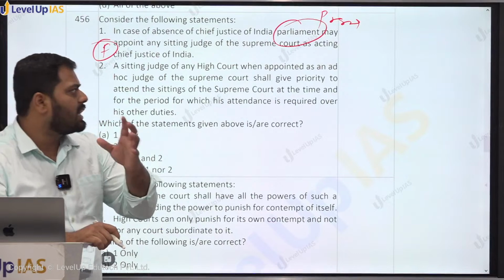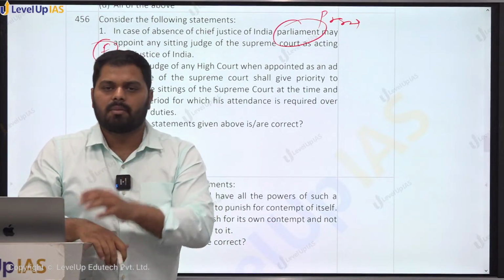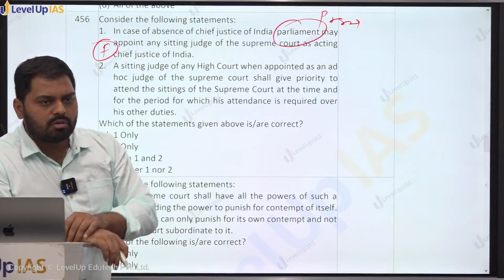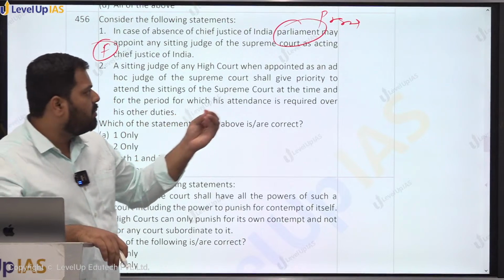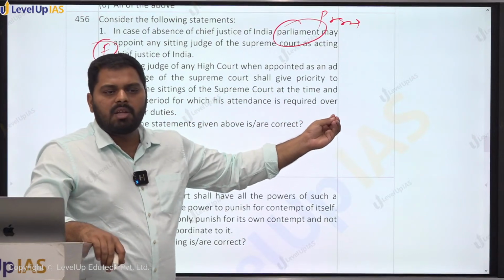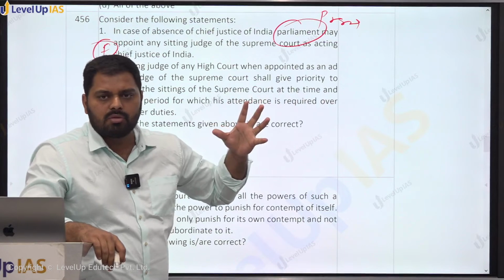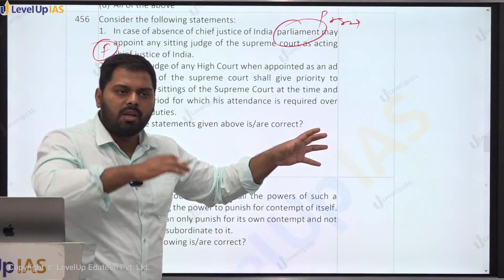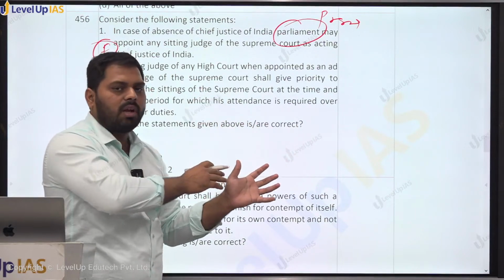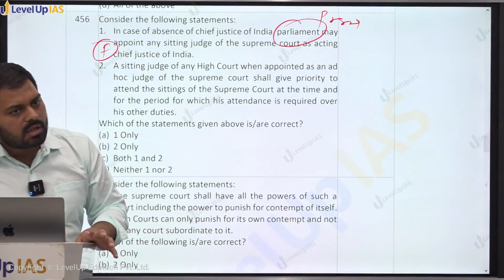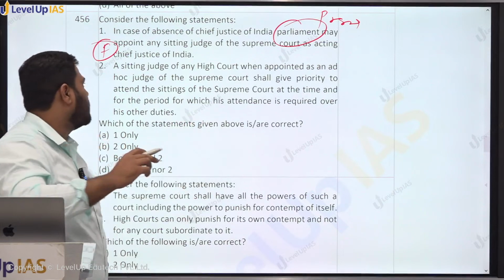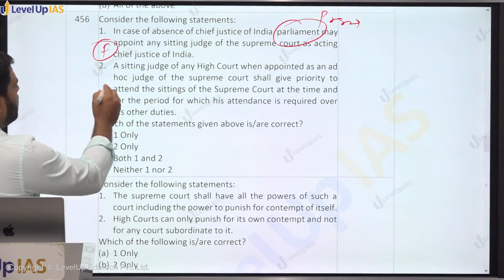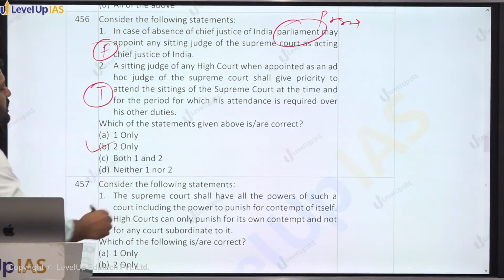मान लीजिए High Court में 10 साल से practice कर रहे हैं, judge हैं. So all those persons become eligible. So those persons can be pulled from there and maybe for an ad hoc time, that is for a temporary period, they are asked to. But at that point of time, जब वो ad hoc judge का काम कर रहे हैं, he should give the priority to the Supreme Court work, keeping all his other duties aside, and this is specifically mentioned in the Constitution, right? So this is a true statement. 2 is correct.